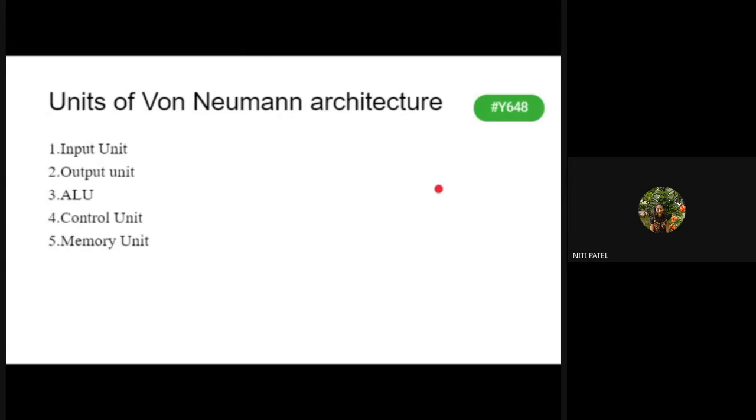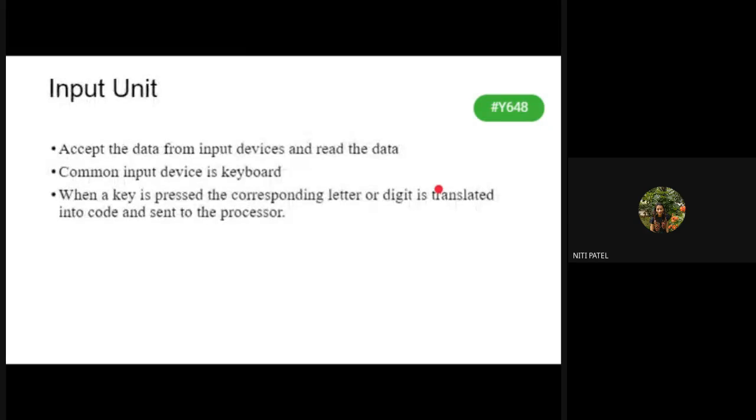Okay, so we start with the units of von Neumann architecture. We have seen that it has an input unit, output unit, ALU, control unit, and a memory unit. We'll see the units one by one. First is the input unit. What is the input unit going to do? It will act as an input device which will take the inputs from the user. It accepts the data from the input devices and it will read the data. Once the user has given the input, it will start accepting the input and read the data.